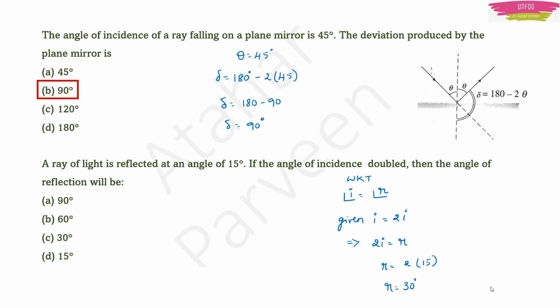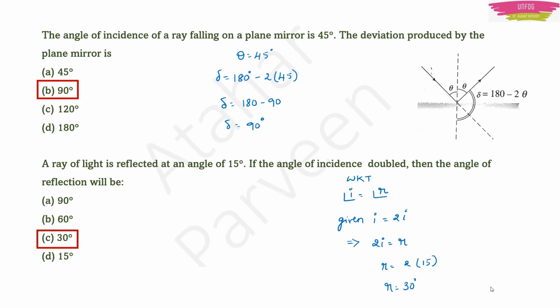So if angle of incidence is doubled, then angle of reflection will be equal to 2i in place of i, isn't it? We know that angle of reflection is equal to angle of incidence. Now angle of incidence is doubled. So angle of reflection will become 2 times angle of incidence. With that we can find angle of reflection, right? So here the angle given is 15 degree. So reflected ray will be at an angle 2 times that 15 degree, or the answer will be 30 degree. Okay.